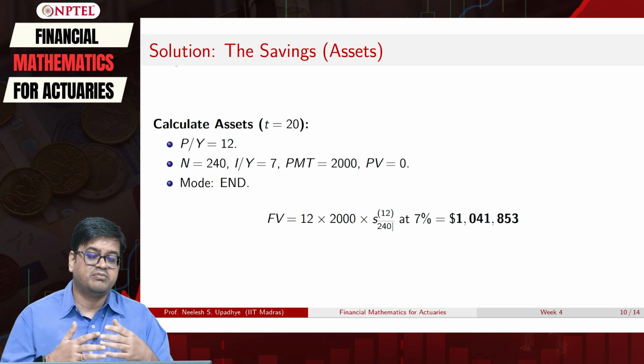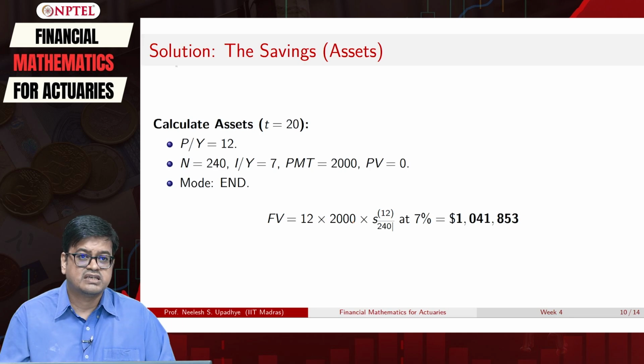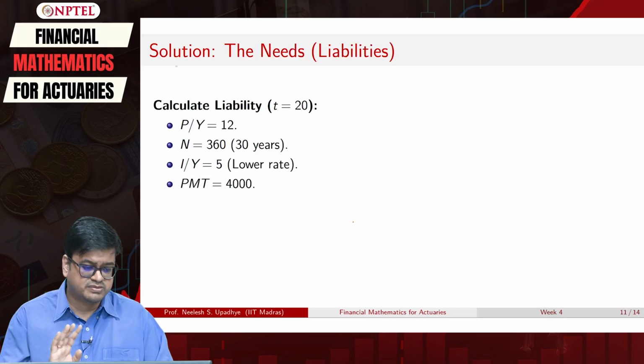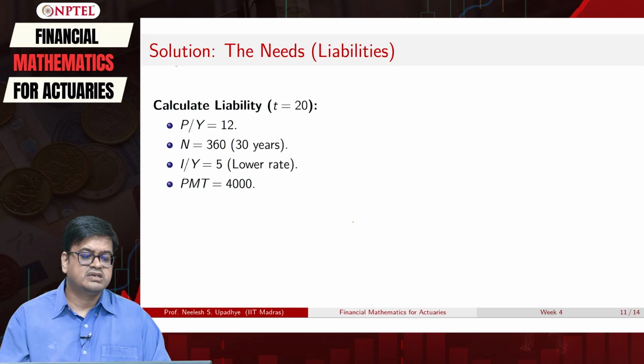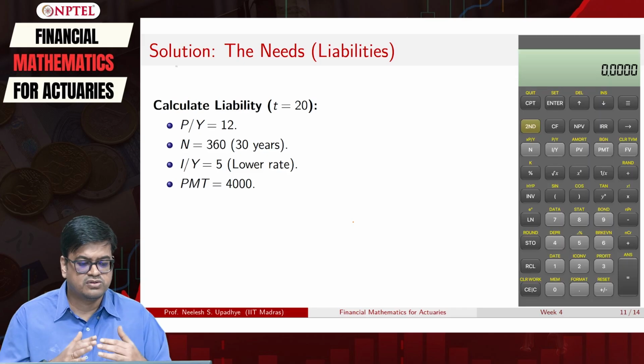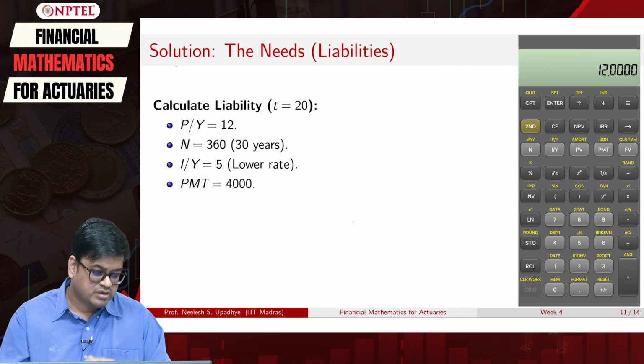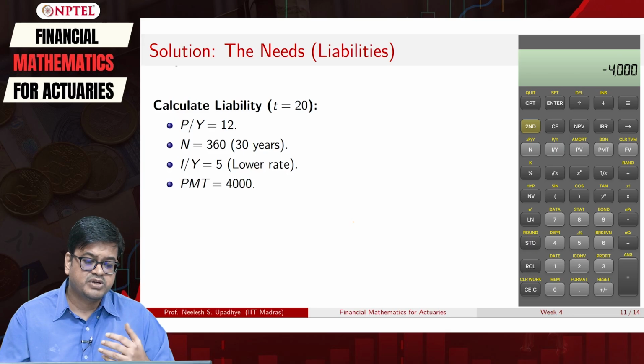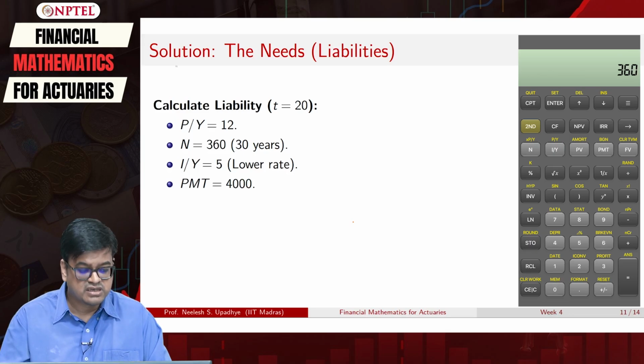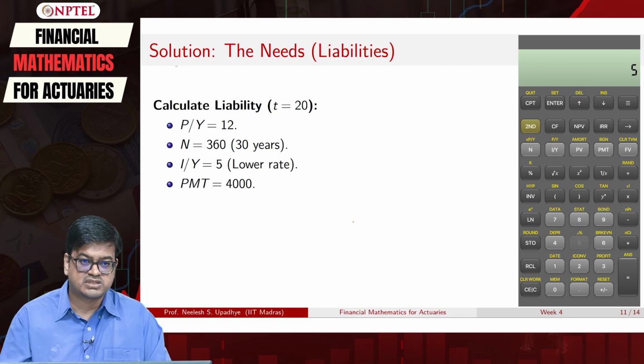Now comes the liabilities. What are my needs? We mentioned that I need $4,000 per month, right? So we will push in all those values. At t equal to 20, we have payments per year 12, PMT is 400. I want the payment to be done for 360 months, that is 30 years, and the interest rate is 5%.